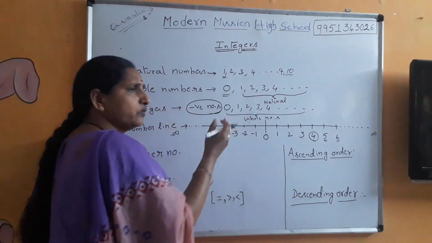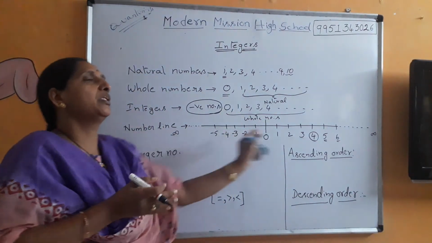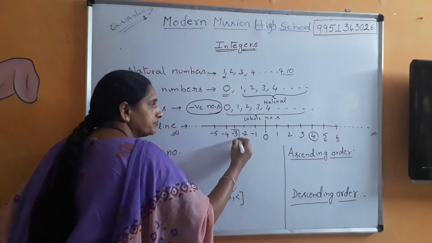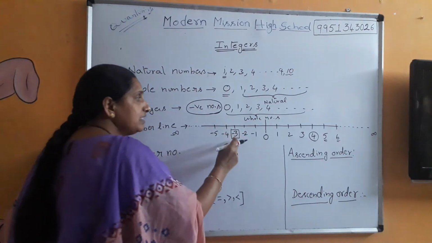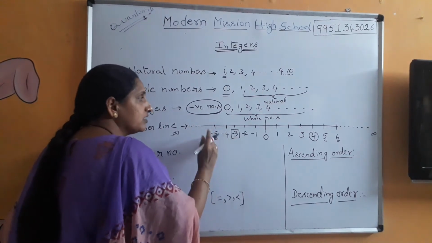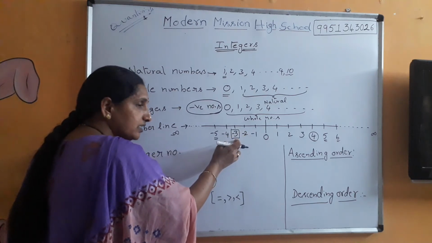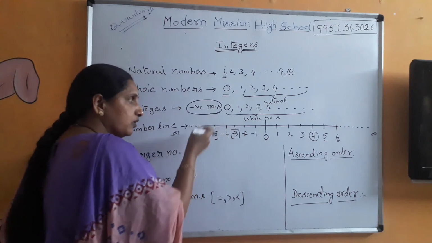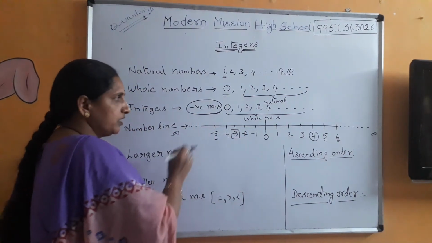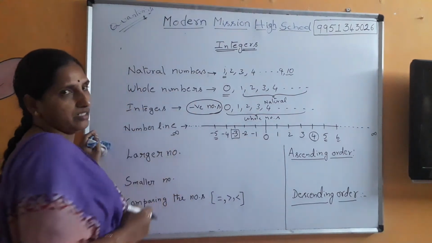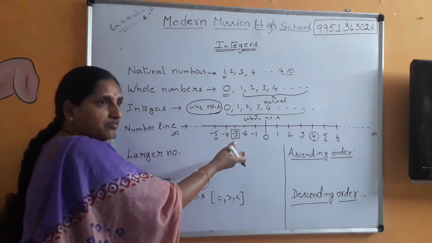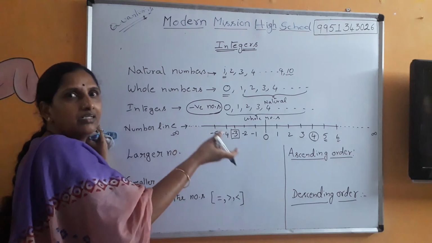The same rule you can apply from this end to that end, anywhere. Suppose I take minus 3. Minus 3 is larger than minus 5 because this is on the right hand side. Simple logic. So how do we understand a larger number? The number which is on the right hand side of the two given numbers is the larger number.